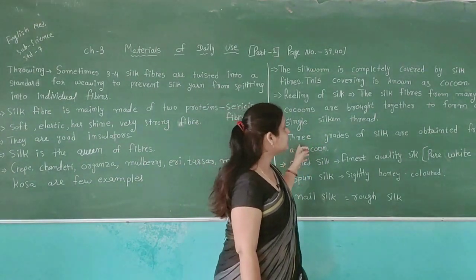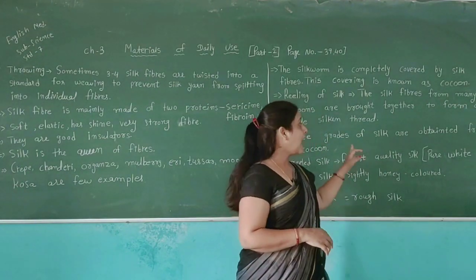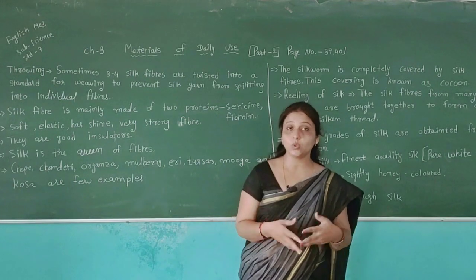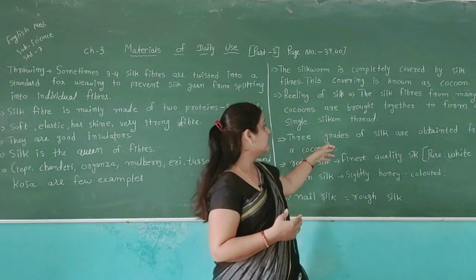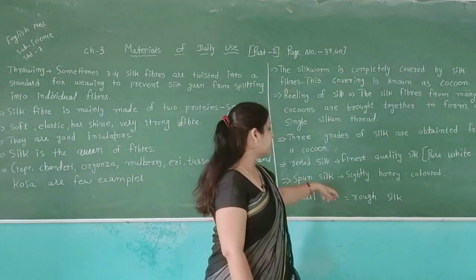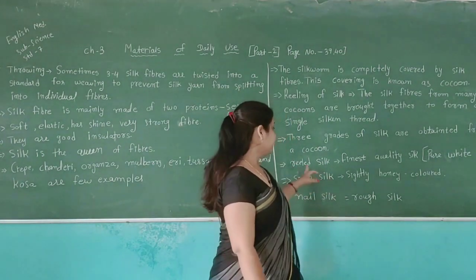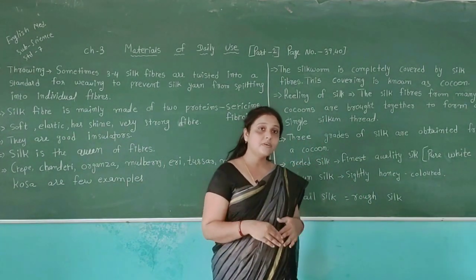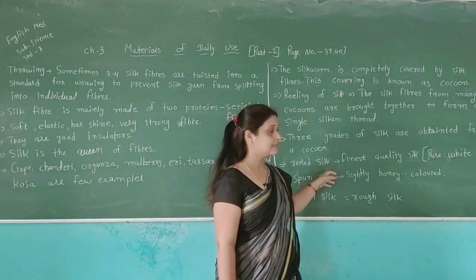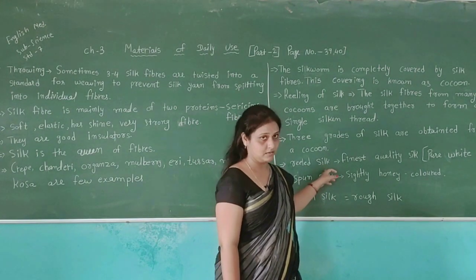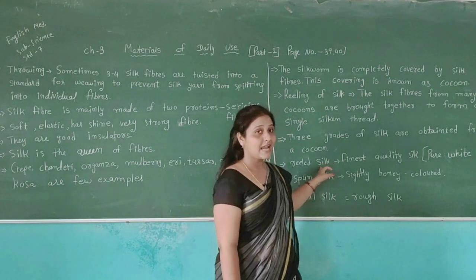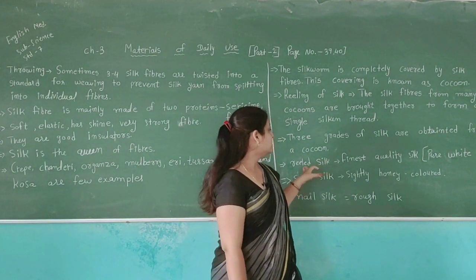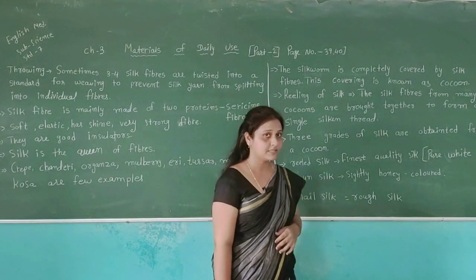Then, three grades of silk are obtained from a cocoon. We get the silk from the cocoon, and there are three grades in total: first reeled silk, then spun silk and nail silk. The first type, reeled silk, we can say is the best quality. It is pure white in color. We can see this type of silk is pure white. This is the best, first quality of silk which we use.